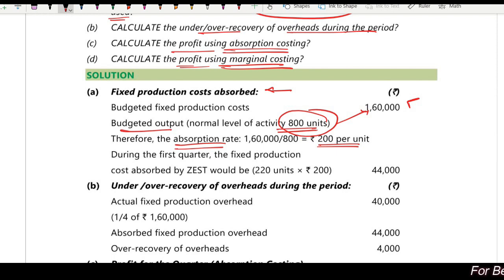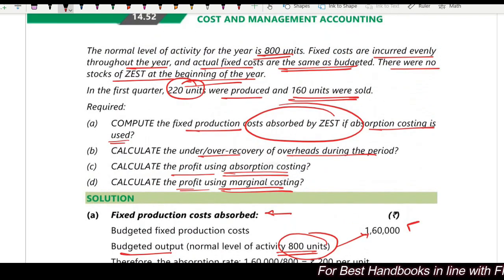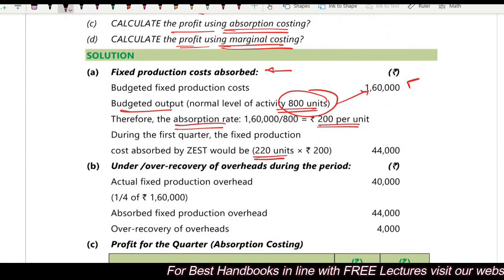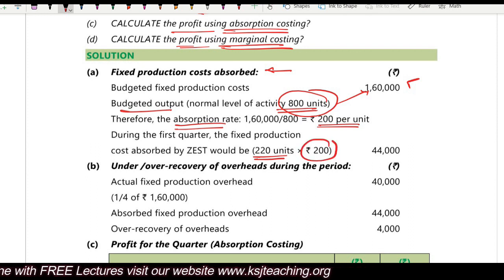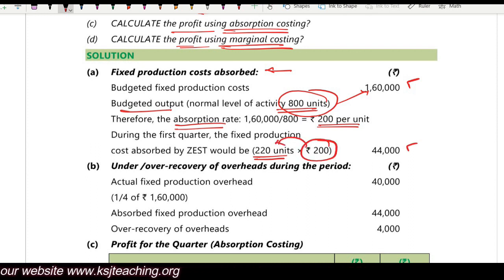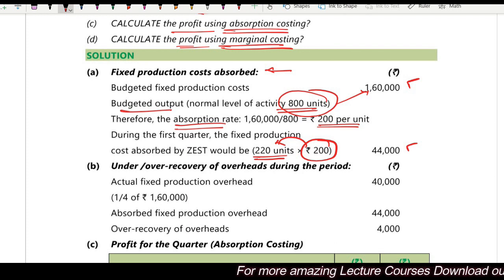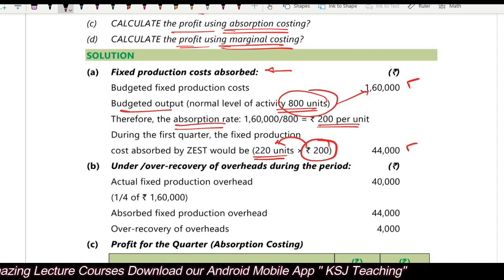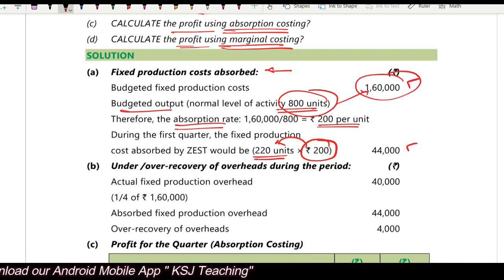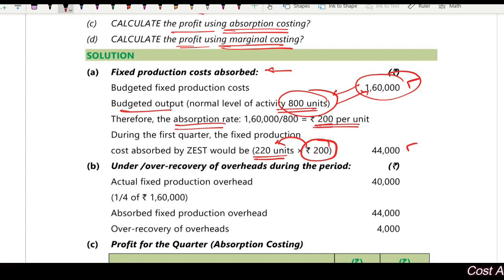200 per unit. Now listen to it very carefully. For the first quarter, you have manufactured 220 units. So how much cost would you have absorbed? You would have absorbed 200 rupees per unit on 220 units, which is 44,000. That is the cost you have absorbed on the basis of the absorption rate, and the absorption rate is calculated on the basis of number of units, because there is no other base given. If the cost is 1,60,000 for 800 units, per unit cost is 200. Now if you have manufactured 220 units, that means you have absorbed 44,000.